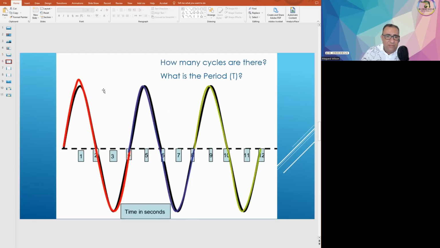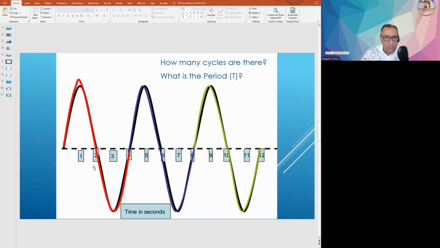Now, the next one is the period, the time period. What is the period? By definition, the time period is the time taken to complete one full oscillation or one full cycle. So let's look here. We have just a simple schematic here, with the time in seconds on the x-axis, and basically 3 cycles.